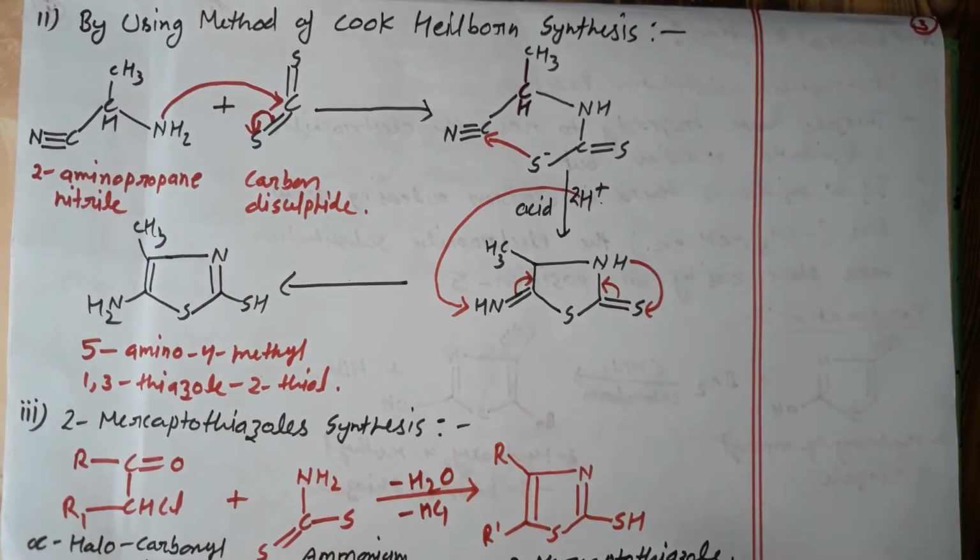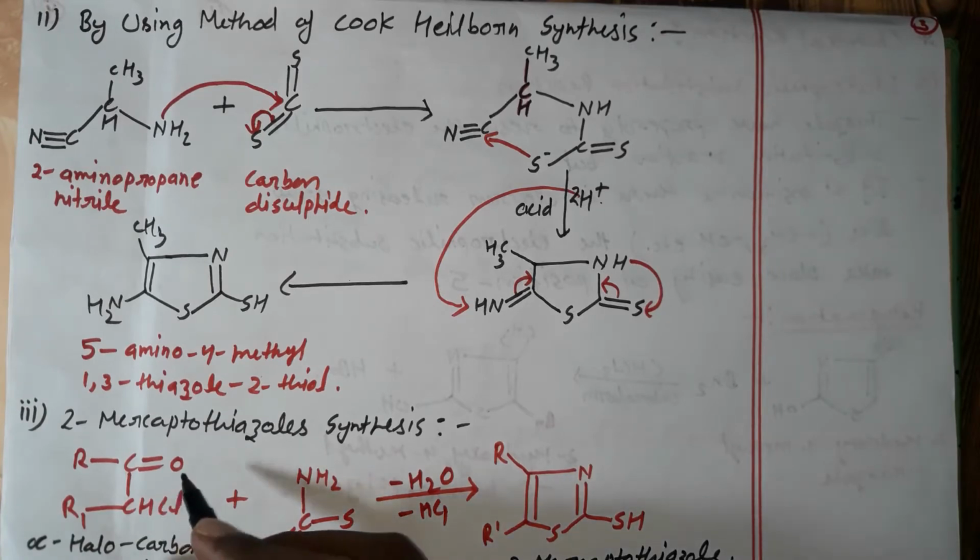The next synthesis is 2-mercaptothiazole synthesis. This synthesis is performed in the presence of an alpha-halocarbonyl compound and ammonium dithiocarbamate. It will release one water molecule and one HCl.